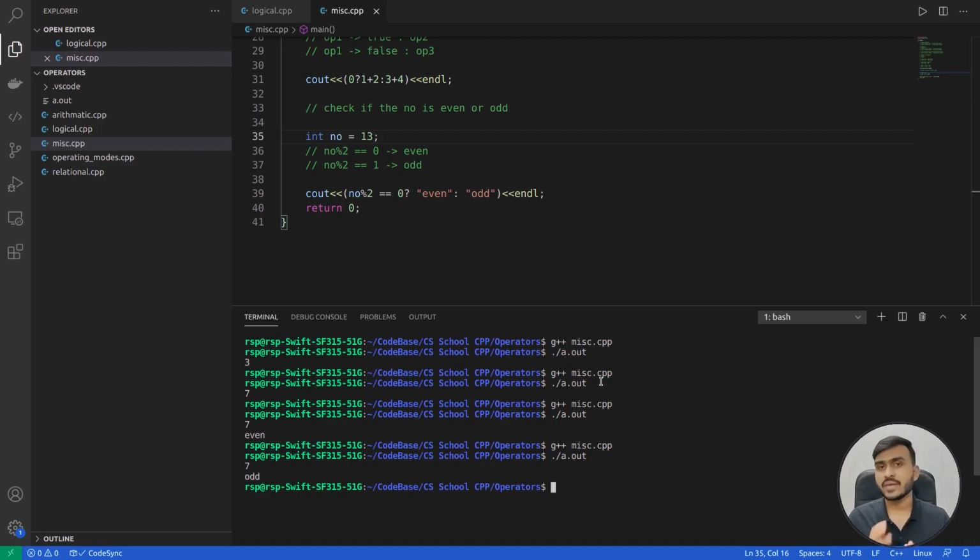Because to check whether a given number is even or odd, we usually divide the number by 2. If the number is completely divisible, we say that the number is even. If it is not completely divisible, we say that the number is odd. Based on that, we formulated these conditions. If number mod 2 is equal to 0, it's an even number. If number mod 2 is equal to 1, it's an odd number.